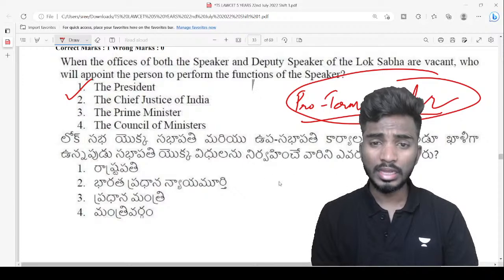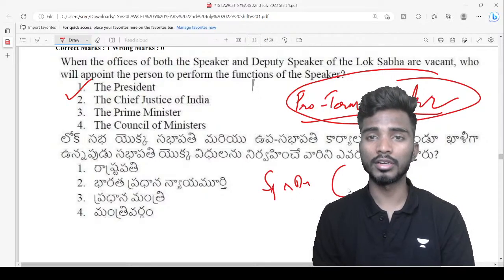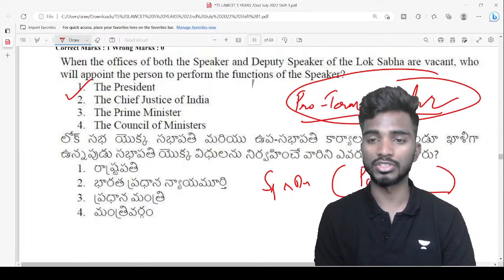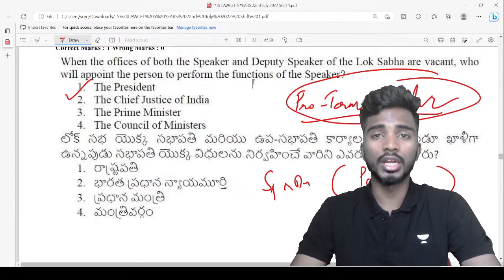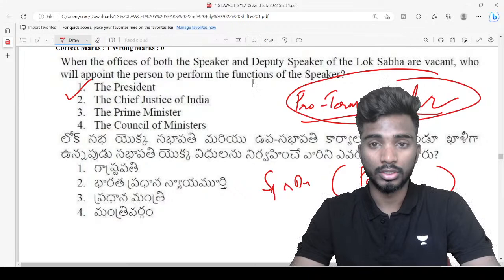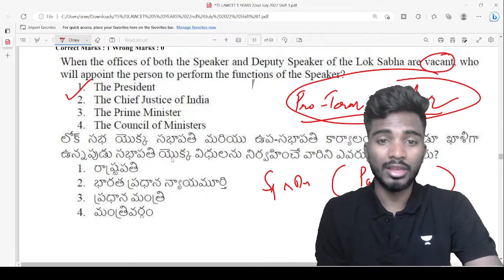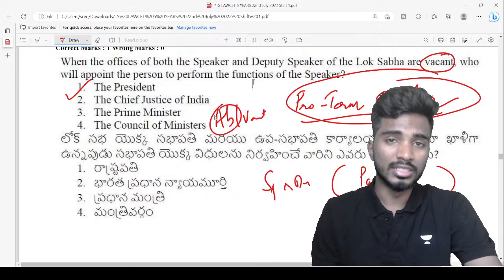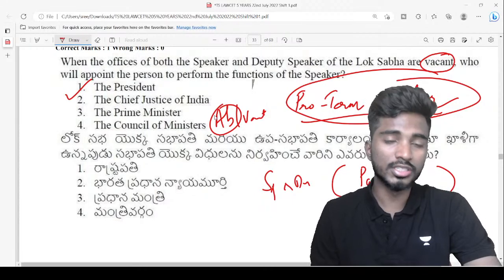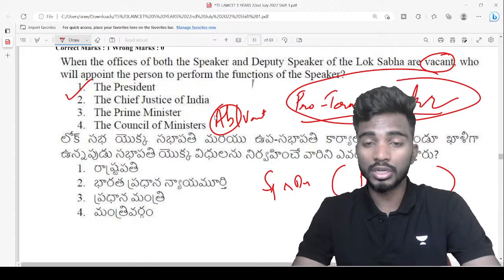And along with speaker and deputy speaker, there are some other senior members of the house who we call panel chairpersons or panel members. What these people will do is, when speaker and deputy speaker, both of them are absent, okay, not vacant, there is a difference between absent and vacant. What is the difference between absent and vacant? Absent means his position is there, but he is absent due to some reason, right? Vacant means the position has become empty.